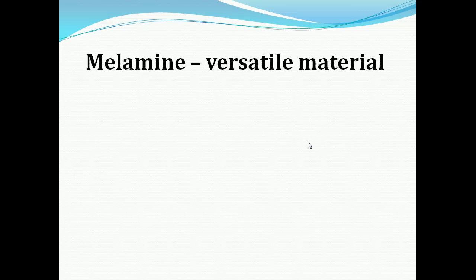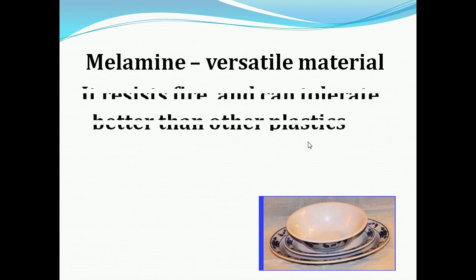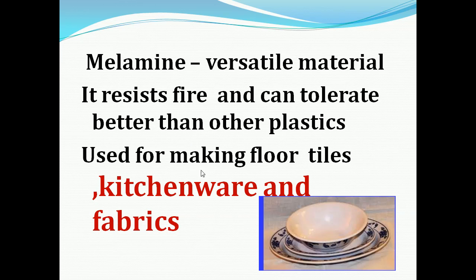Now melamine. Melamine is a versatile material. Here you can see the picture. It can resist fire and can tolerate heat better than other plastics. It is used for making floor tiles, kitchenware and fabrics.